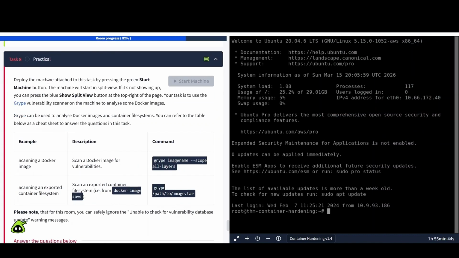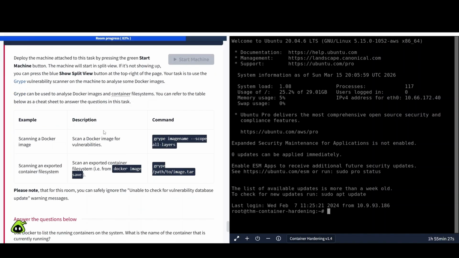Deploy the machine attached to this task by pressing the green start button, which you've already done. Show split view if it's not showing up, okay? Your task is to use the Grype vulnerability scanner on the machine to analyze some Docker images. Grype can be used to analyze Docker images and container file systems. You can refer to the table below as a cheat sheet to answer the questions in this task.